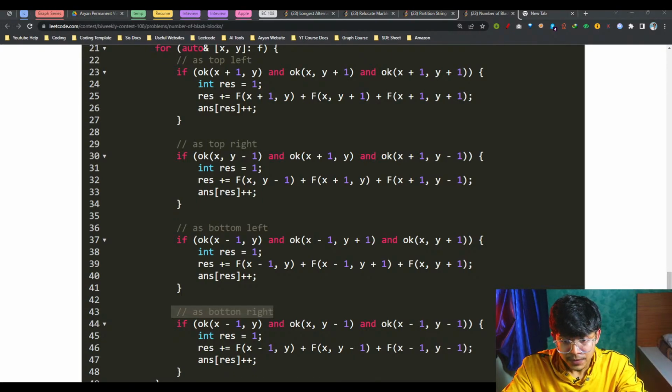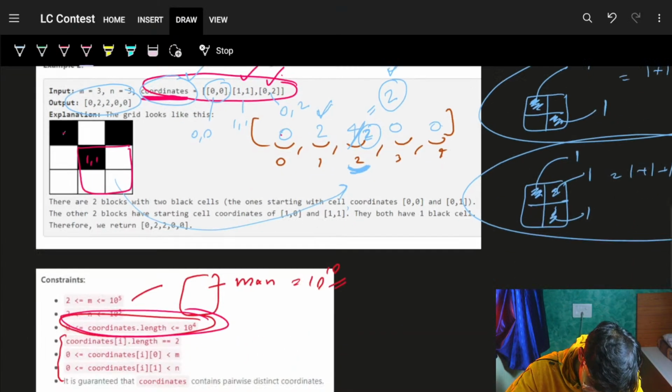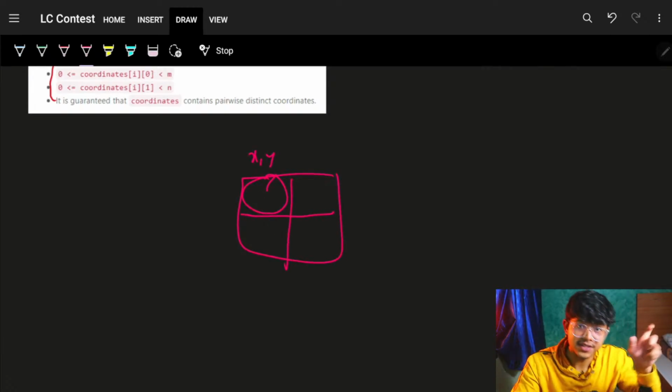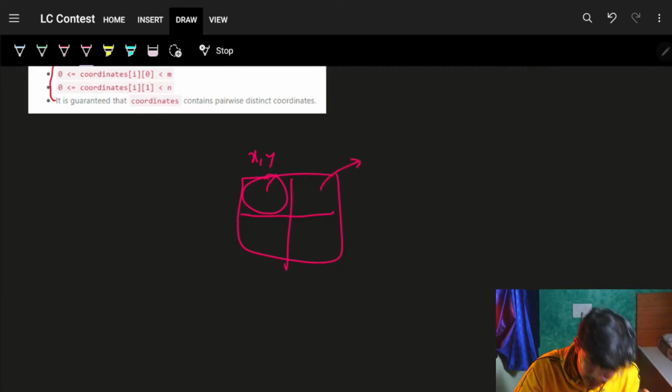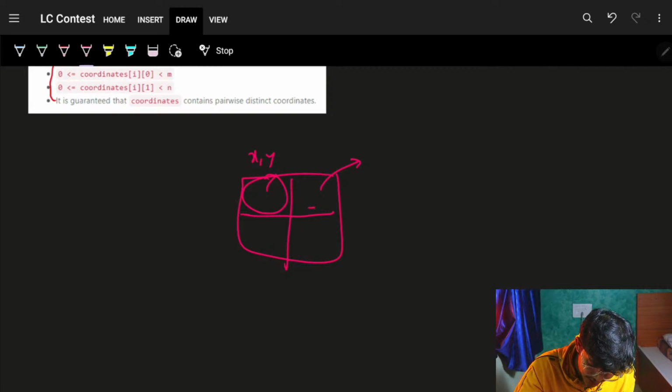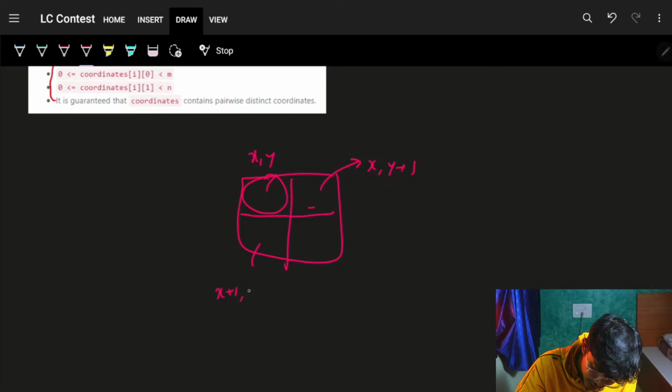Now if we look back again, if this x, y is the top left cell, I just want to know the remaining coordinates. It will be x, y plus 1. It will be x plus 1, y. It will be x plus 1, y plus 1.